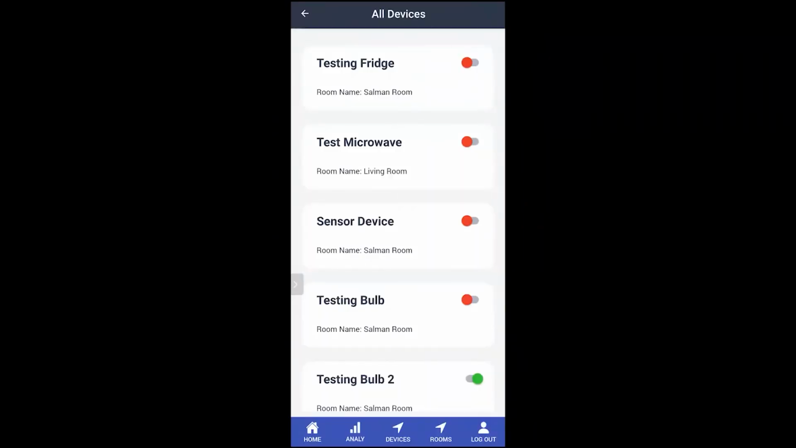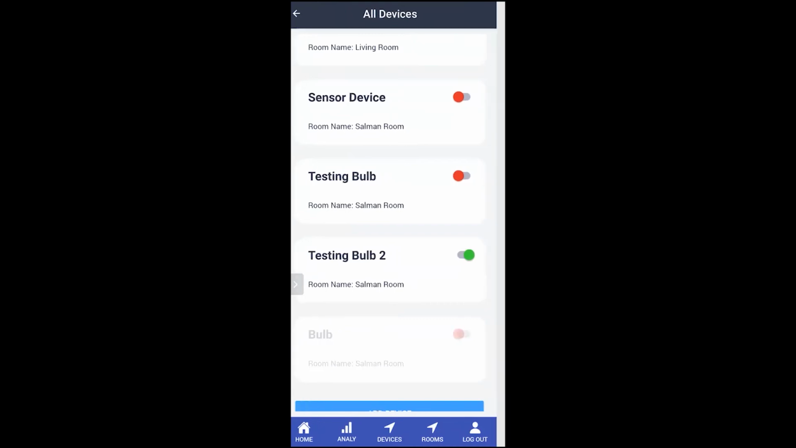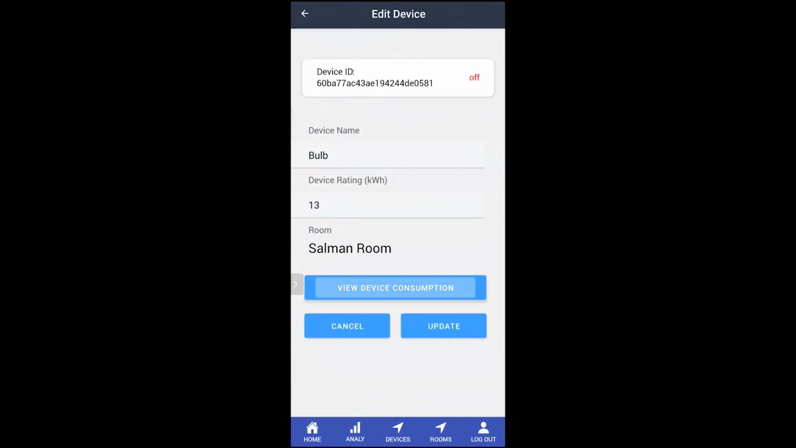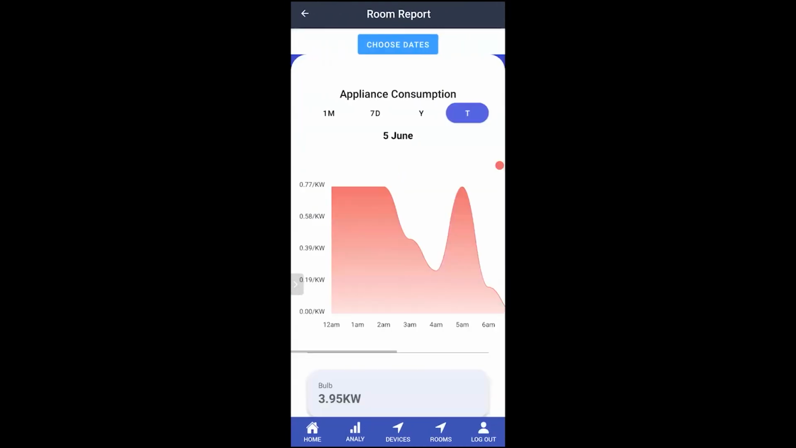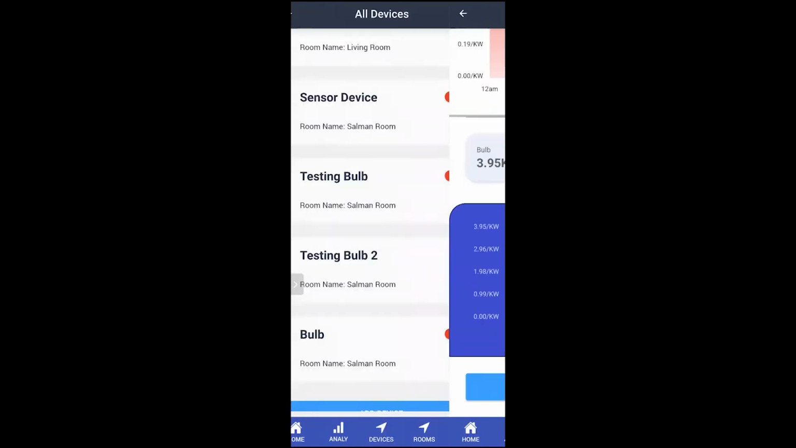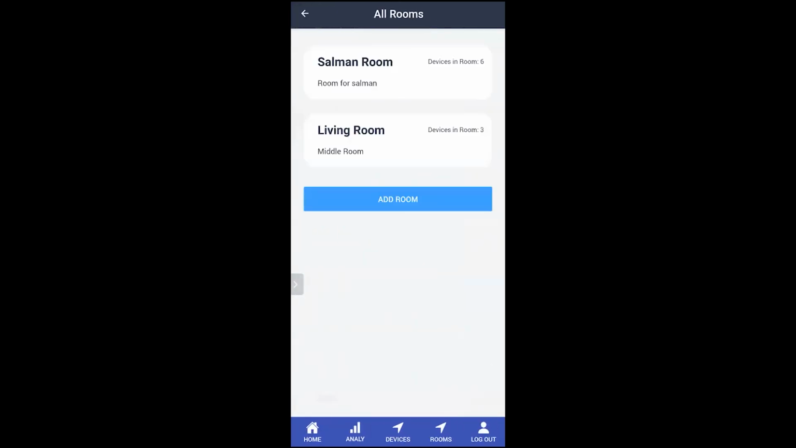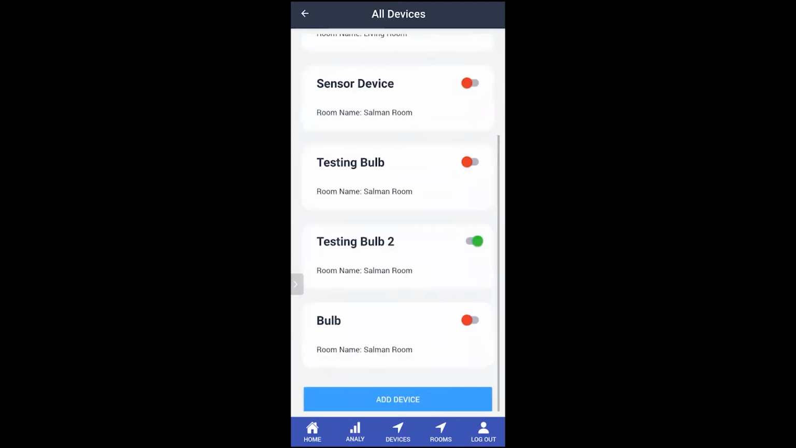The user can individually check each device consumption by clicking on any of the devices and clicking on view device consumption, and it can see all the device consumption individually. Similarly, the user can edit the name, edit device setting, and can edit which room it belongs to. Now let's go to rooms, and the user can see his room, edit the room, add a room, and update room.